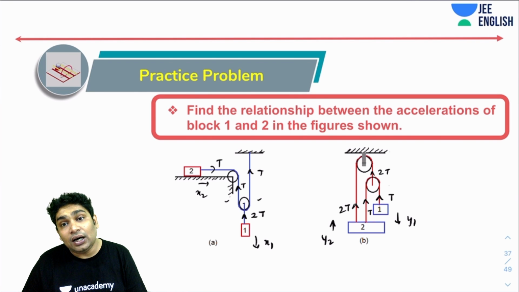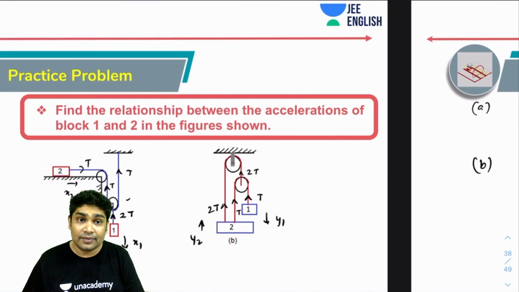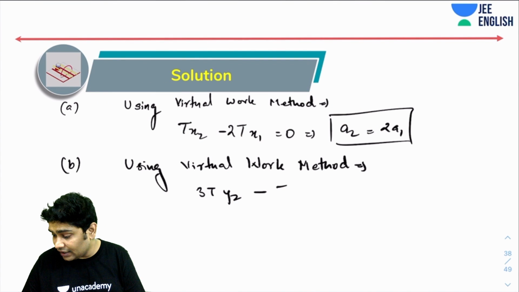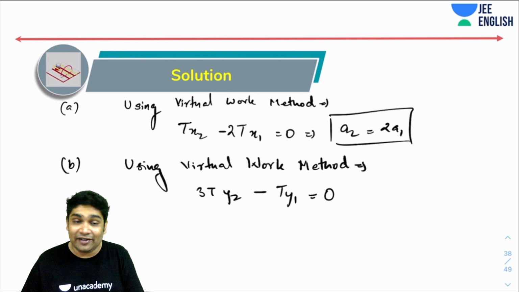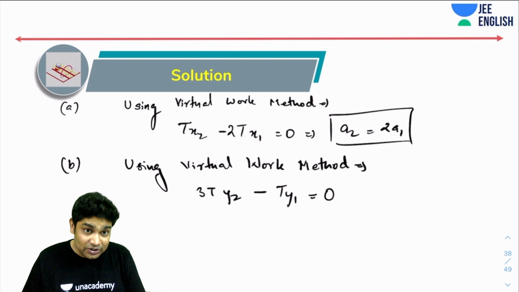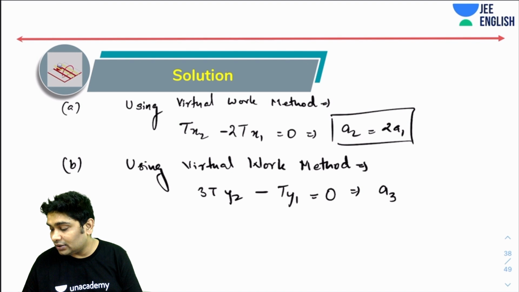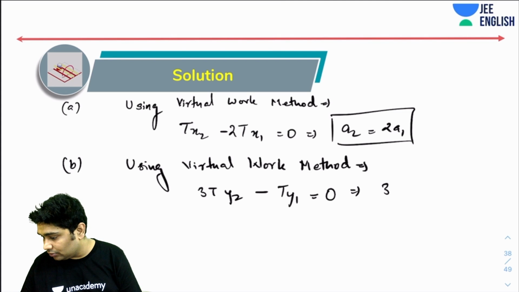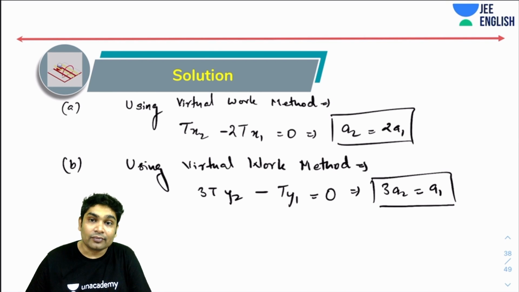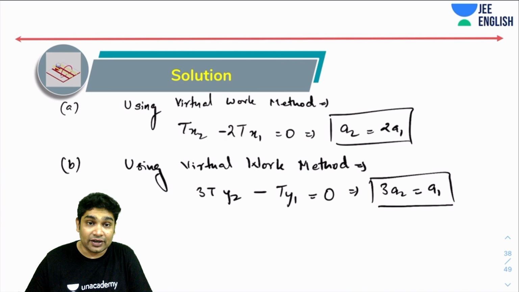I'm getting that 3t times y2 minus t times y1. Again, I hope you have realized about the directions, okay, because of the upward and negative sign with F and displacement are in the opposite direction, and positive sign if both are in the same direction. And this would have given you that 3a2 equals a1, and this is the constraint relation. This is how you quickly get your constraint relation.